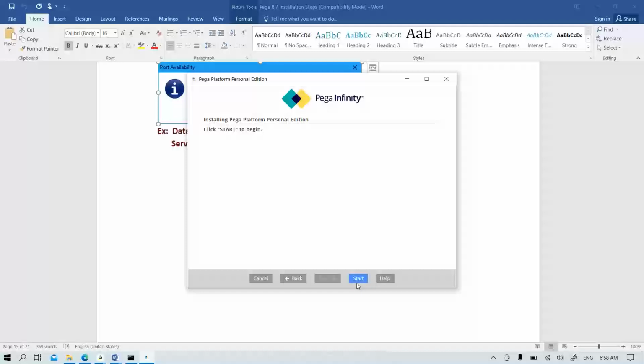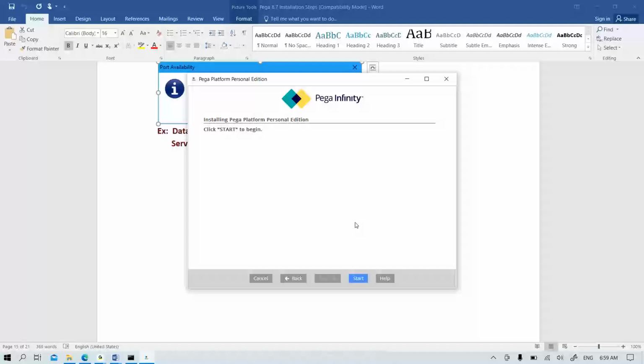From here, the installation time is not fixed, because it varies from system to system, based on the system configuration, like RAM, processor, everything counts. And this process may take from 5 minutes to 45 minutes also. System to system, the time will be different. See, sometimes if the configuration is high in any system, it takes a minimum of 5 to 6 minutes, to a maximum of 45 minutes also. Okay, so once you click on this start button, till the setup is finished, you just have to plug in the charger and leave it.